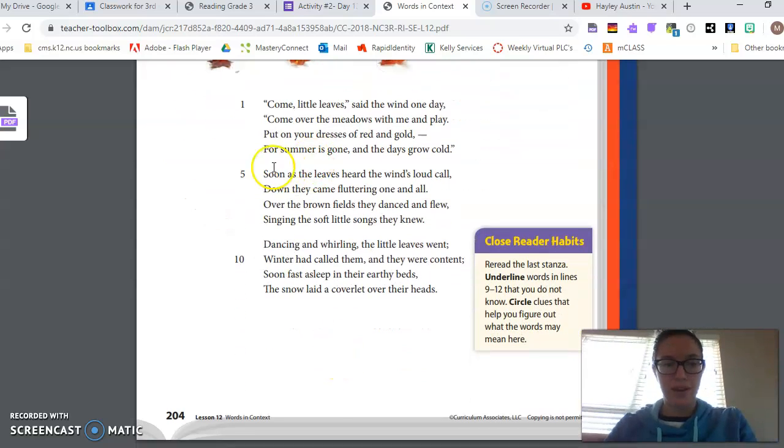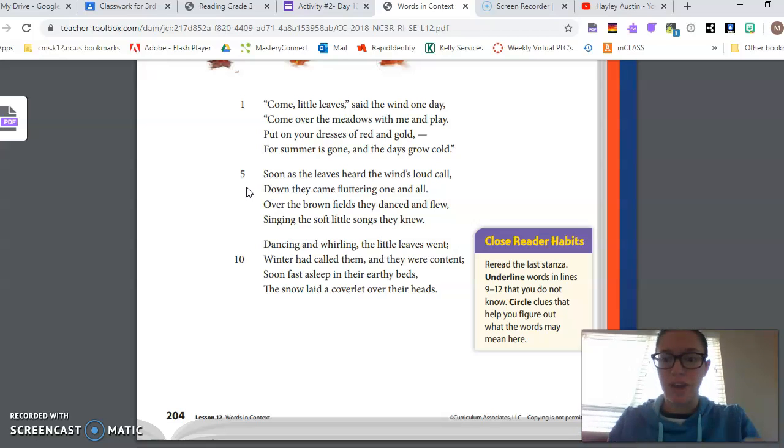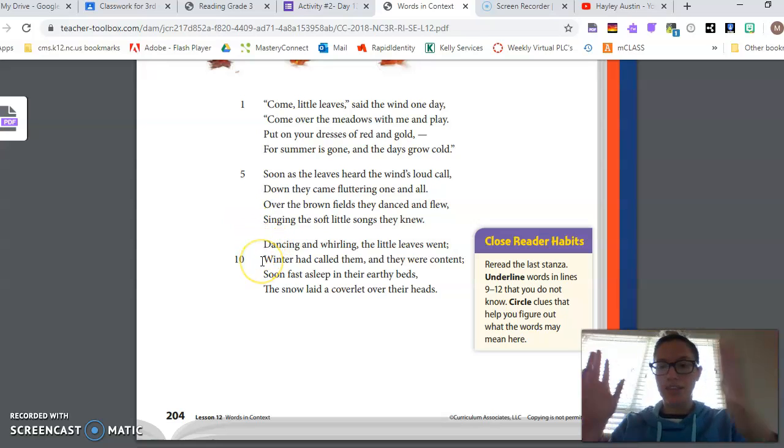Then the next stanza says the leaves came fluttering down, because I know what happens to leaves in the fall. What do they do? Yeah, that's right. They fall from the trees onto the ground, and the wind is blowing the leaves as they fall. And then the last stanza, stanza 3, the leaves are dancing and whirling as the wind is blowing them around.